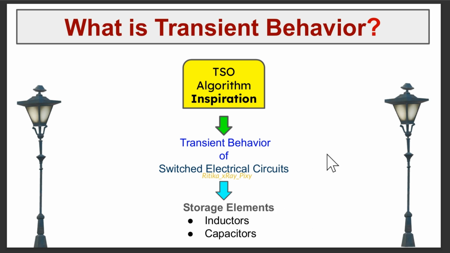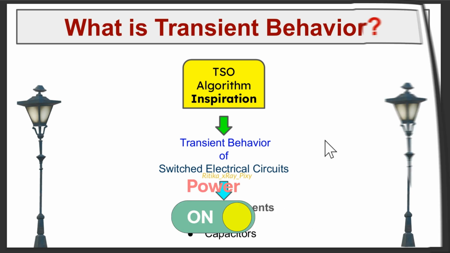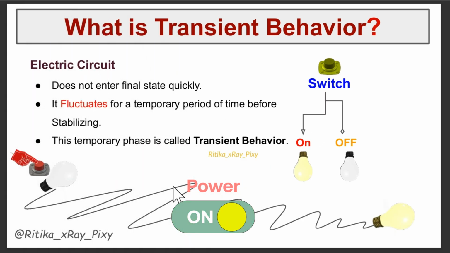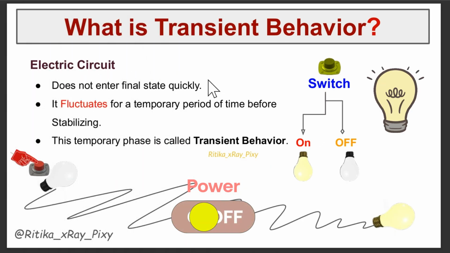In electric circuits, when you turn a switch on or off, the circuit does not quickly enter its final stage. It oscillates or fluctuates for a temporary period of time before stabilizing. This temporary phase is called transient behavior.